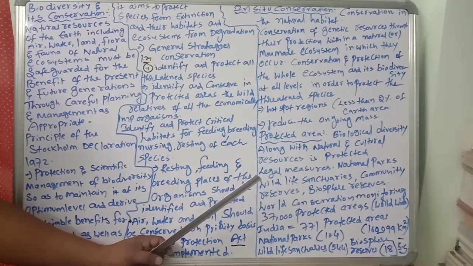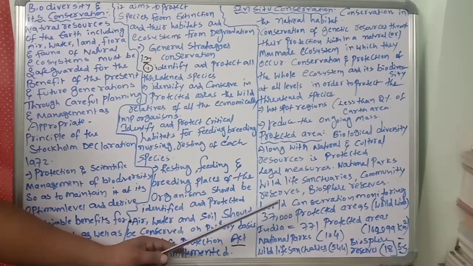Protected areas include national parks, wildlife sanctuaries, community reserves, and biosphere reserves.